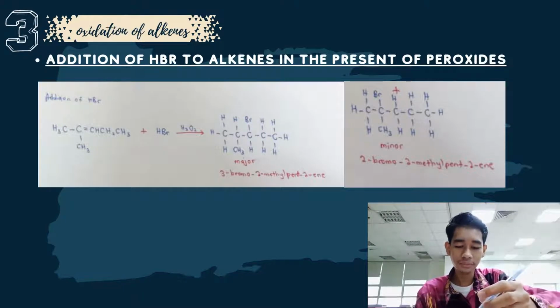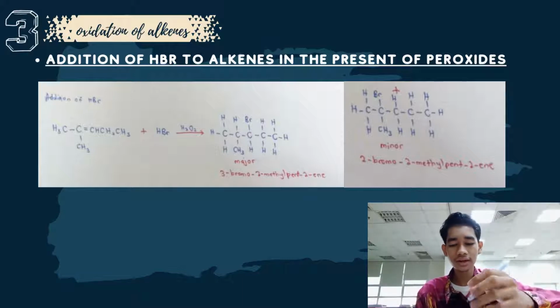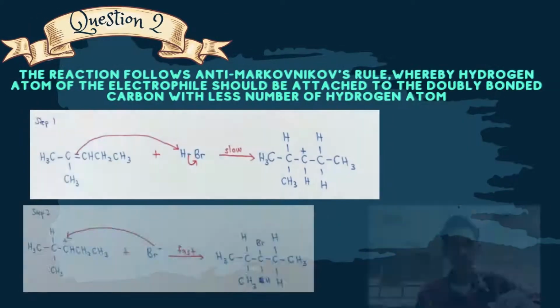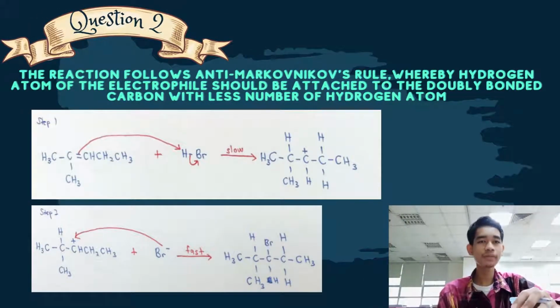Because this follows the anti-Markovnikov rule, the H should be attached to the second carbon, and Br to the third carbon, and for the minor it will be vice versa. So we will proceed to the mechanism for the formation of the major product.